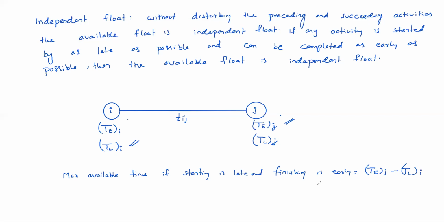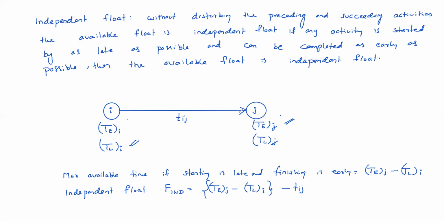Then independent float equals T of j minus TL of i minus duration. Tij is the duration of that activity.